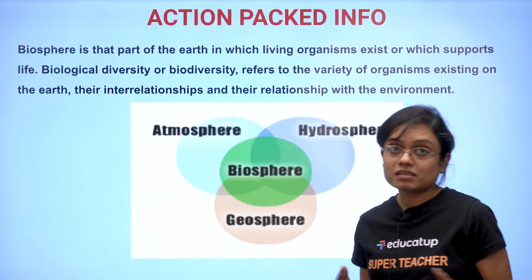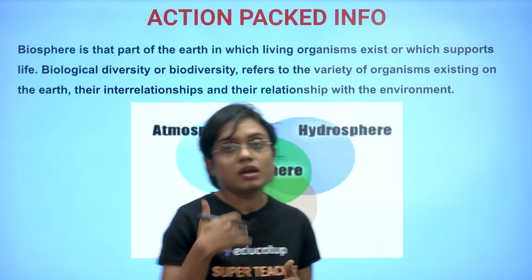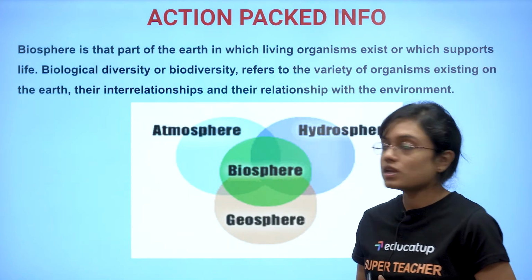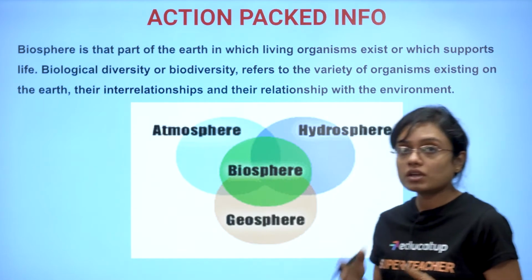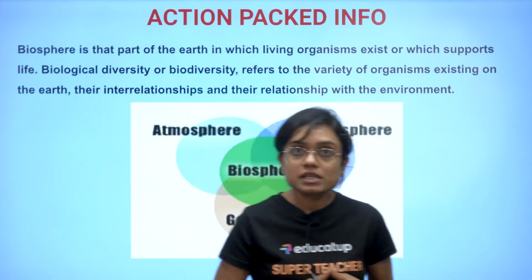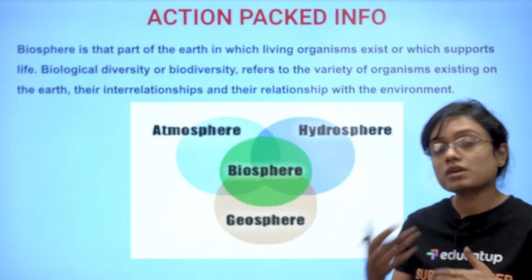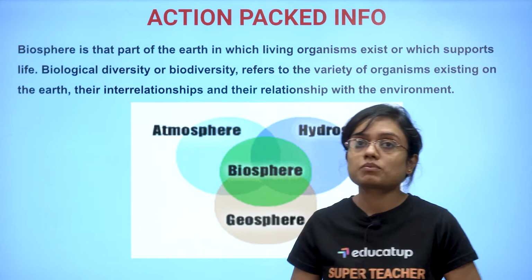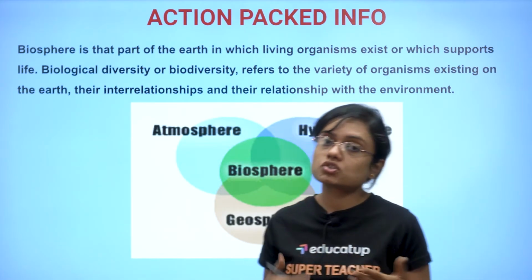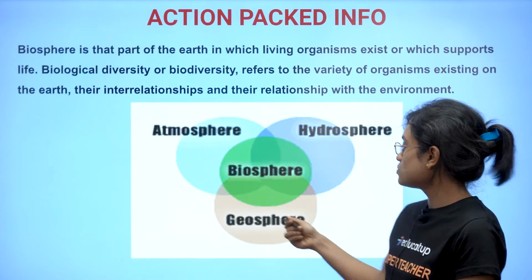Then, action-packed info, guys. Biosphere, which is the combination of atmosphere, hydrosphere and lithosphere or geosphere. So biosphere is that part of the earth in which living organisms exist or which supports life. Biological diversity or biodiversity refers to the variety of organisms. कितने प्रकार के, कितने तरह के organisms आपको दिखाई देते हैं इस earth पे. And their interrelationships and their relationships with the environment. That is your biodiversity. Let's move ahead.